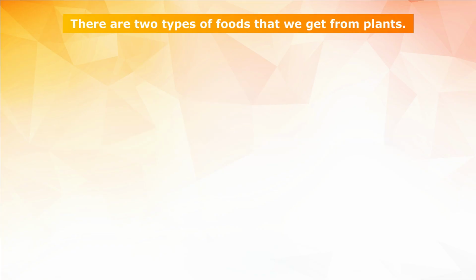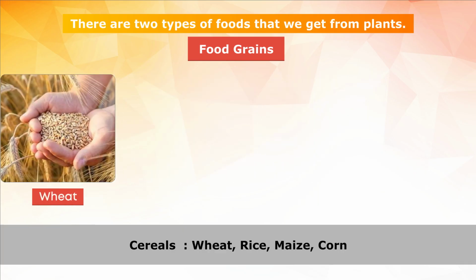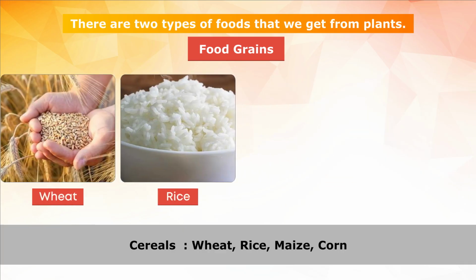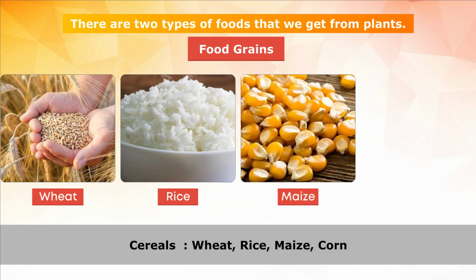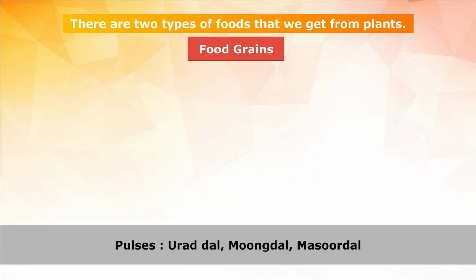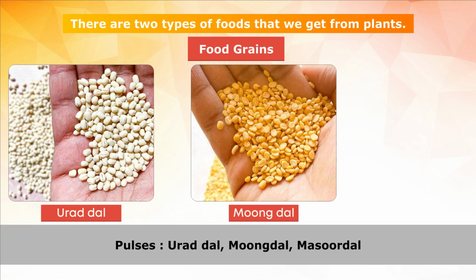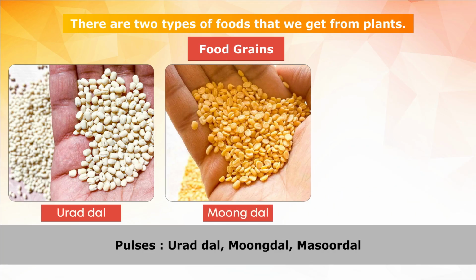There are 2 types of foods that we get from plants. Food grains: cereals, wheat, rice, maize, corn; pulses: urad dal, moong dal, masoor dal.